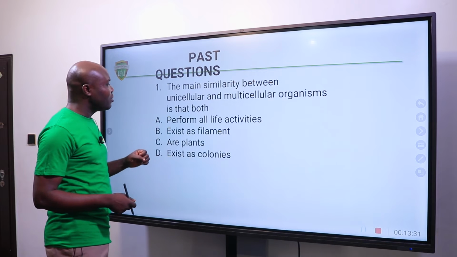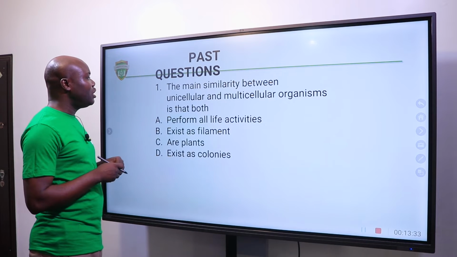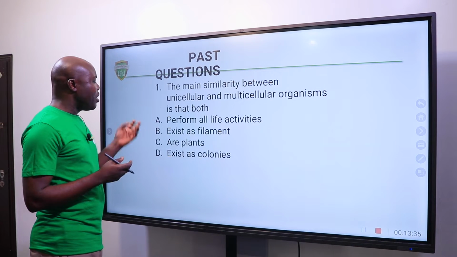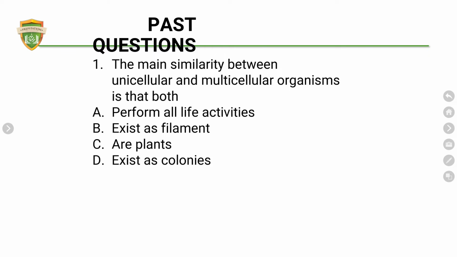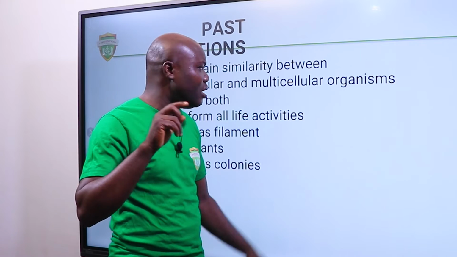Okay, so let's look at some of the past questions that we have here. The first one says that the main similarity between unicellular and multicellular organisms is that, please share with me, when you hear unicellular organism, it means an organism that has only one cell. That's why it is called uni, one cell.